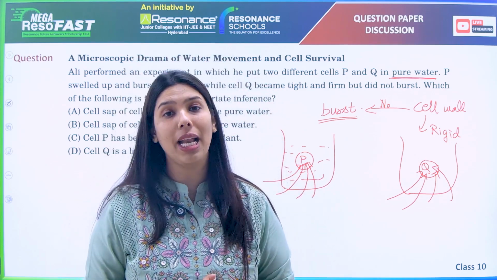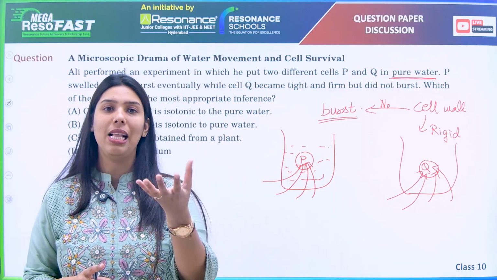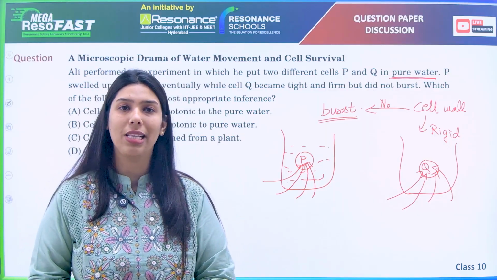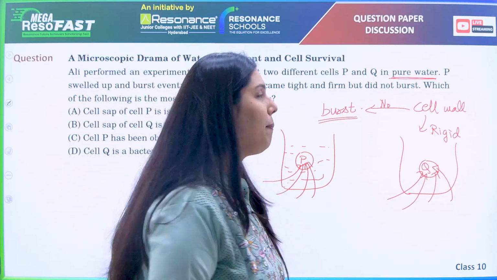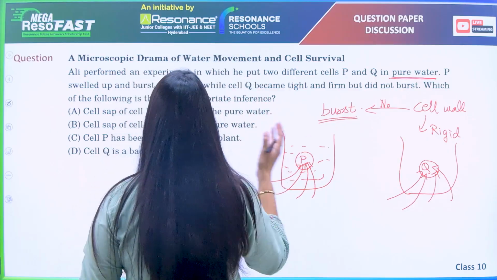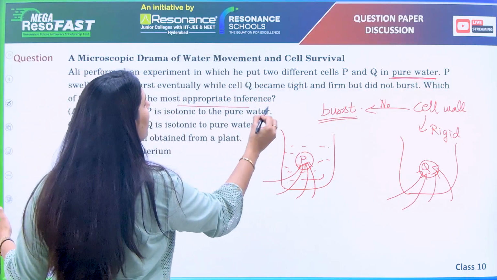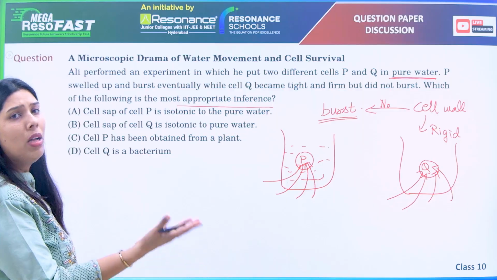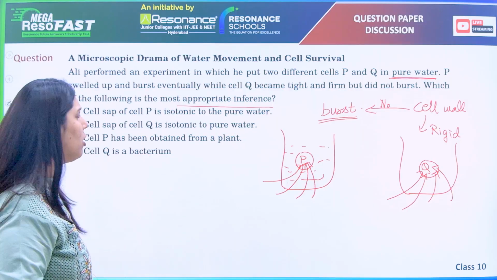But in case of animal cell, what is happening? In animal cell, there is plasmolysis, or you can say the bursting of the cell, which is happening. So now let us read the question. Which of the following is the most appropriate inference? Inference means the experiment has been performed. Now what we have concluded further.